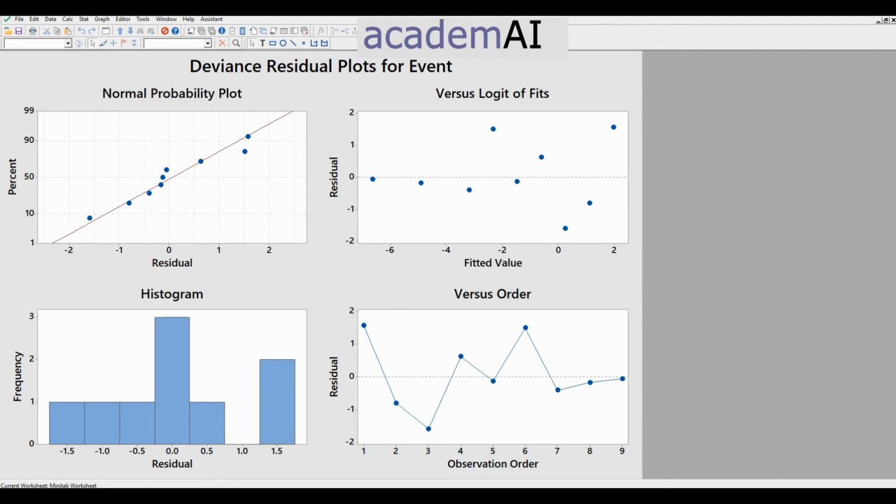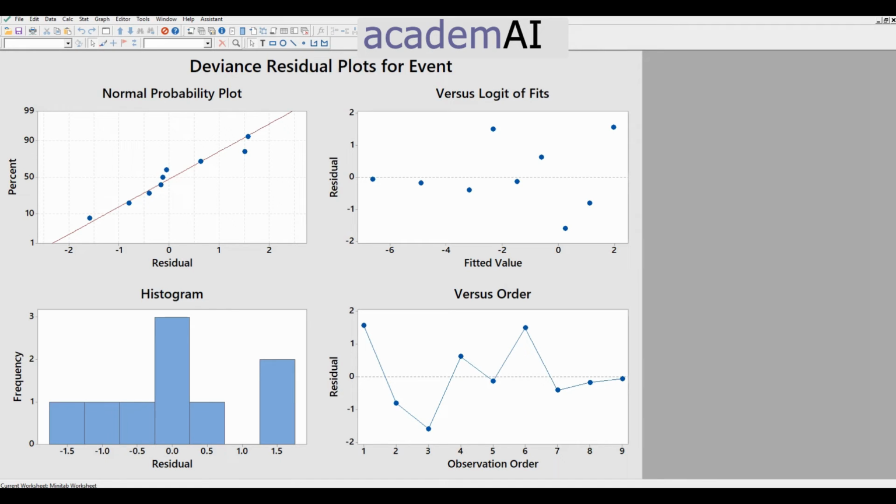If you look at the deviance residual plots for the event, the normal probability plot indicates that the residuals are fairly normal. The points are hugging the line and are quite close to it. I don't think there's an outlier. The histogram also seems fairly symmetrical and centered at 0.